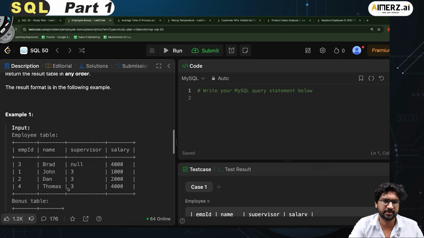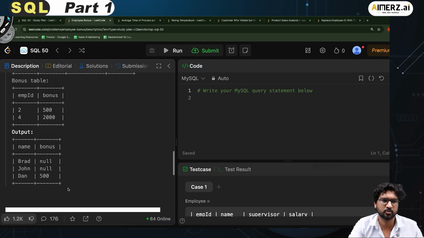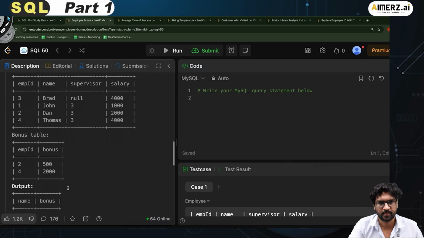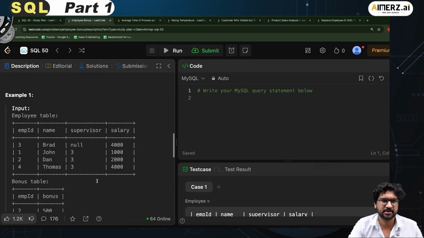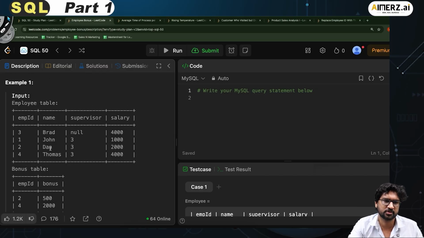The result format is in the following example. I have the name and the bonus. Perfectly fine. So basically I have to get the data from both the tables. I have to get the intersection of both of them, right? So let's try to write the query here.